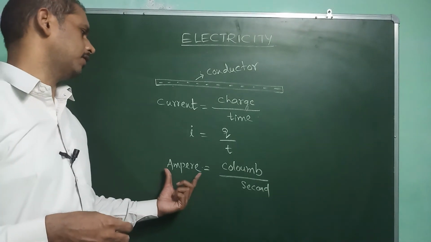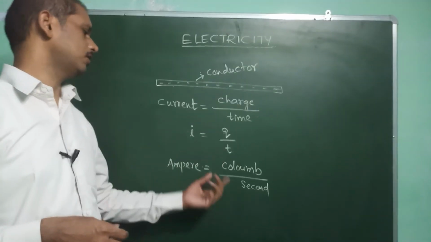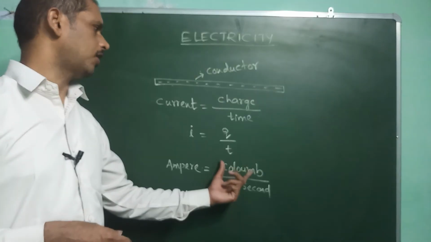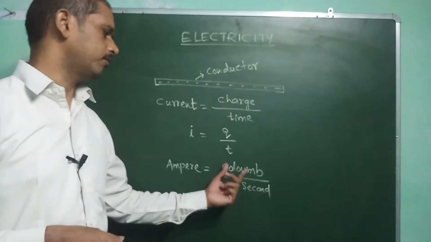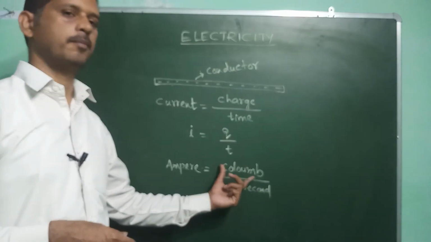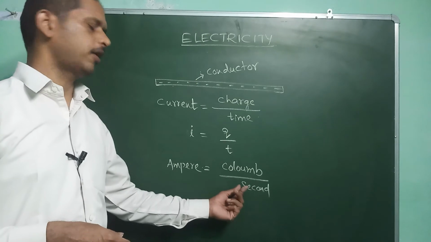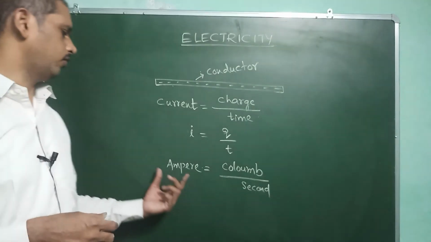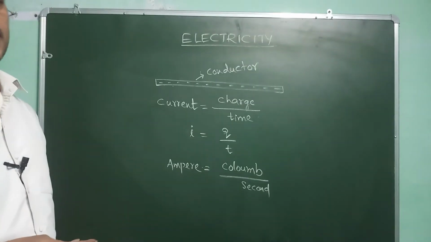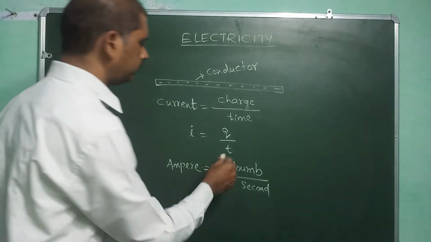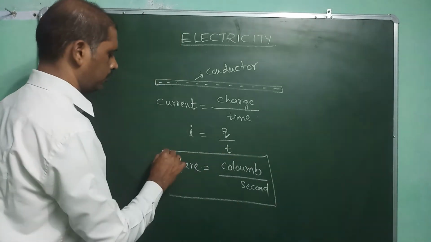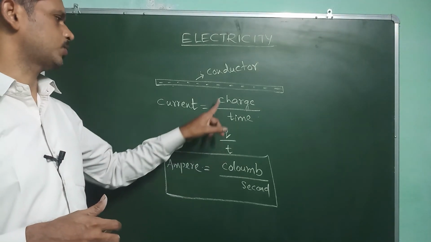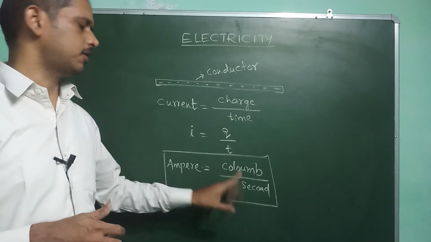The flow of 1 coulomb of charge per unit time, or per 1 second, is known as 1 ampere. So ampere equals coulomb per second. These are the units: I in ampere, Q, charge, in coulombs, and time in seconds.